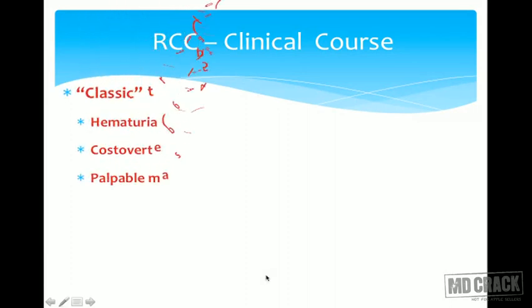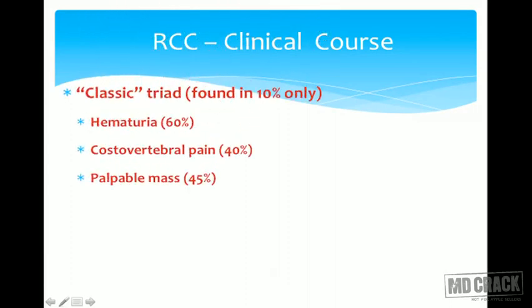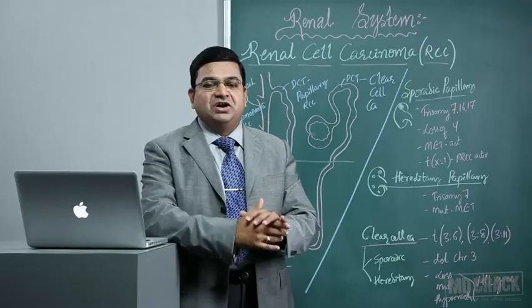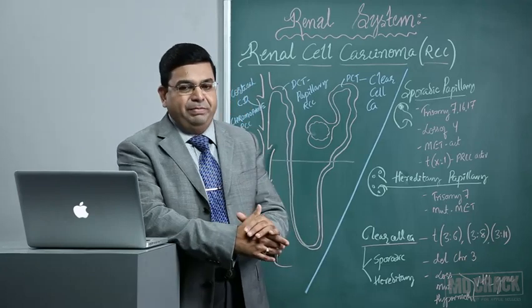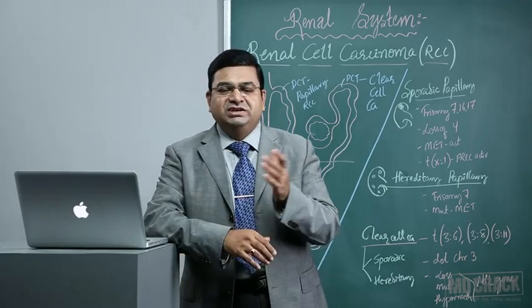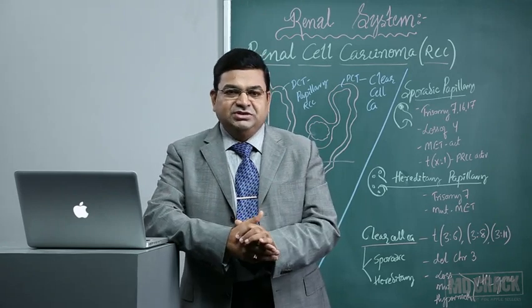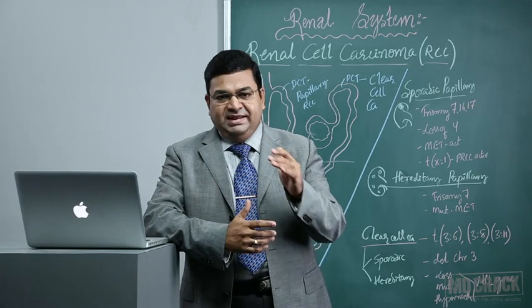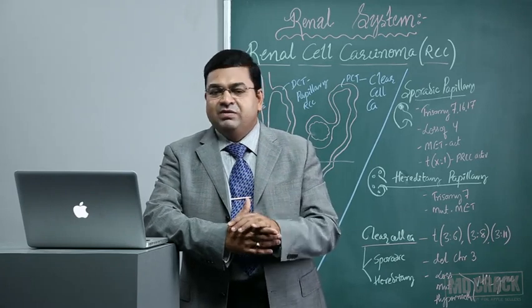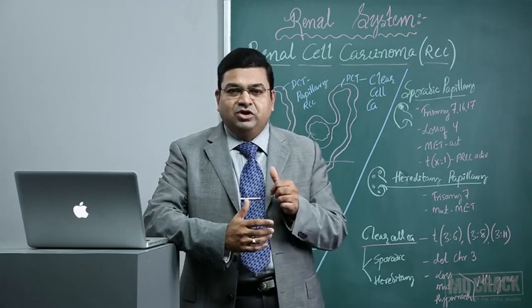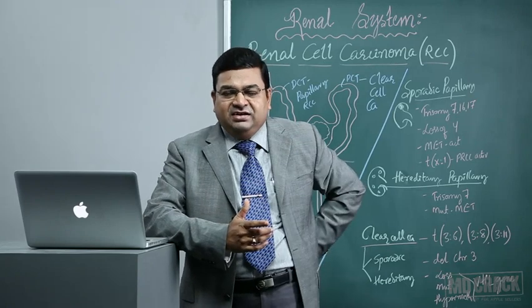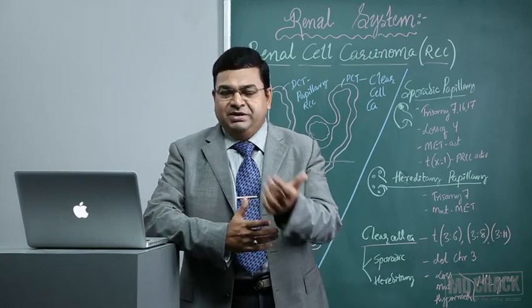Yes, we will see what are the clinical features, how to identify these renal cell carcinomas. The classic triad is hematuria. It is so-called painless hematuria. Patient will have hematuria, but he will not complain of pain. Painful hematuria you will see in kidney stones. So the patient will have renal colic, and on examination there will be hematuria. But here it is painless hematuria. Along with that, the patient will have costovertebral pain. So you have to press in the renal angle on the back, and the patient will experience pain.